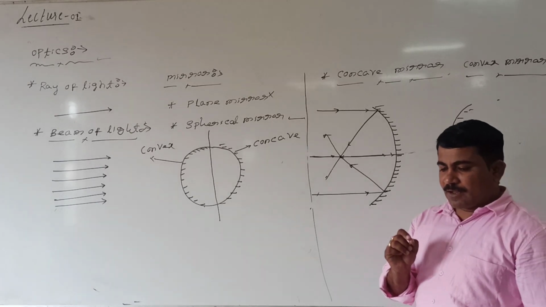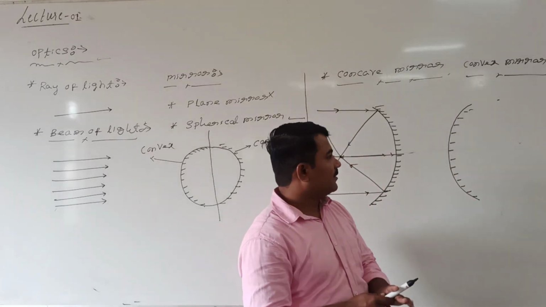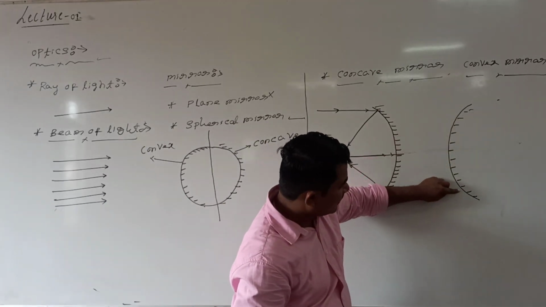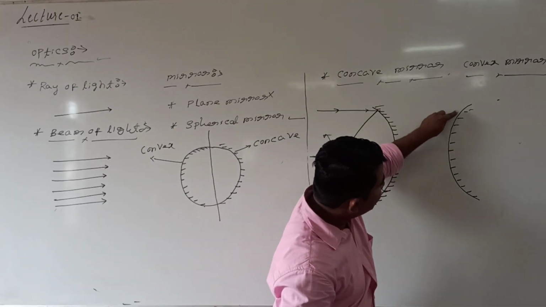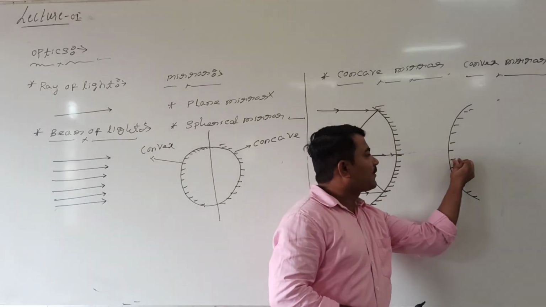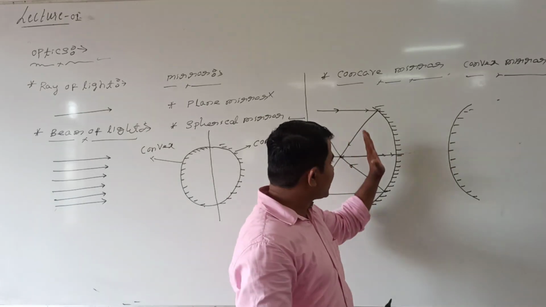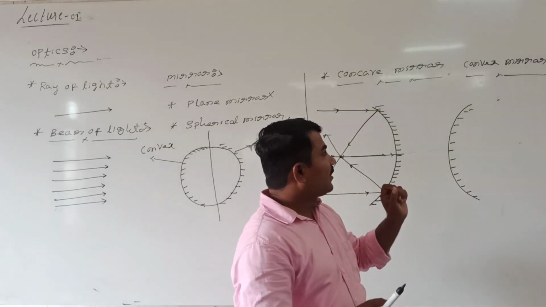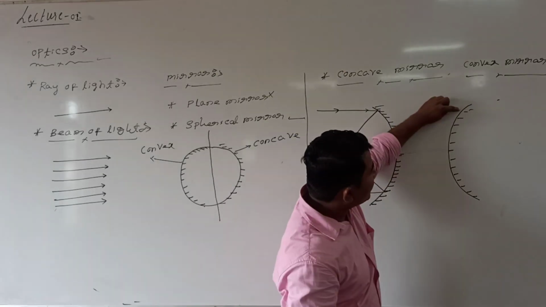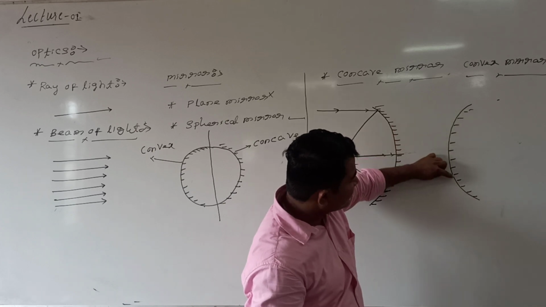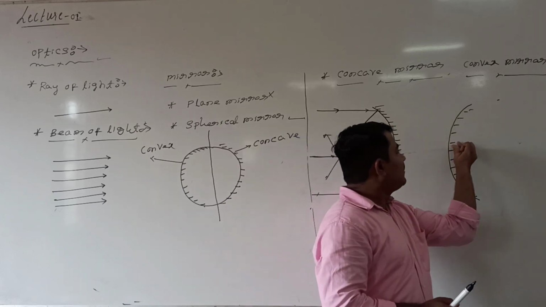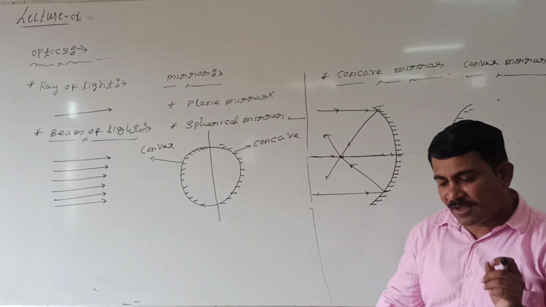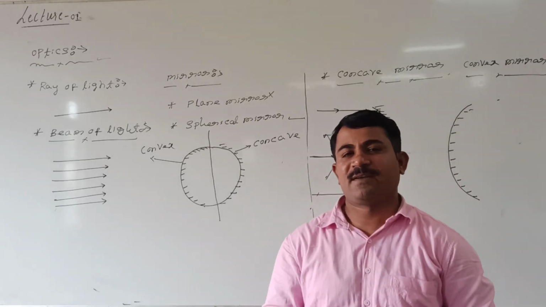I mean, the convex spherical mirror is the mirror in which the reflecting part is bulging and the silver surface is depressed. Just the reverse of this. What is a convex spherical mirror here? The mirror in which the reflecting surface is bulging and the silver surface is depressed. Right? This we are calling convex spherical mirror.